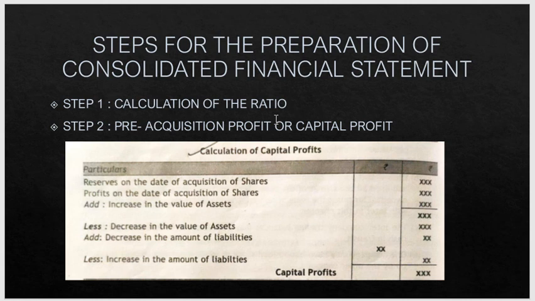To find out the capital profit, you will look into the reserves up to the date of acquisition of the subsidiary company, then the profit which is earned up to the date of acquisition of the subsidiary company.